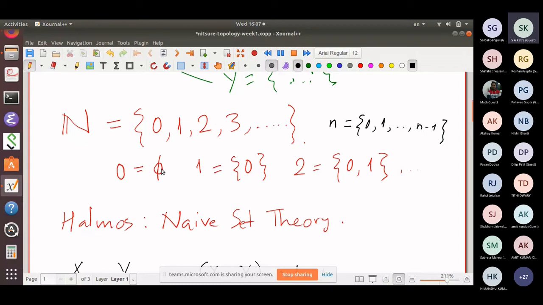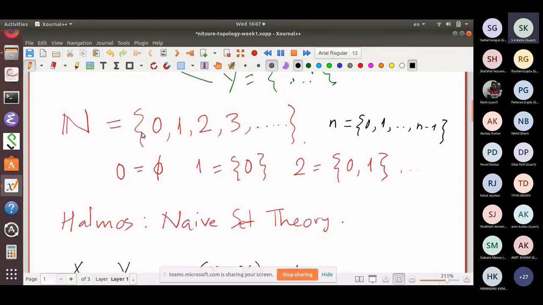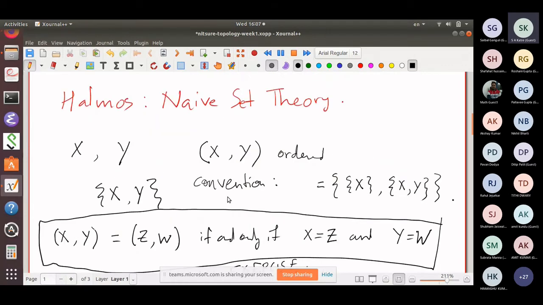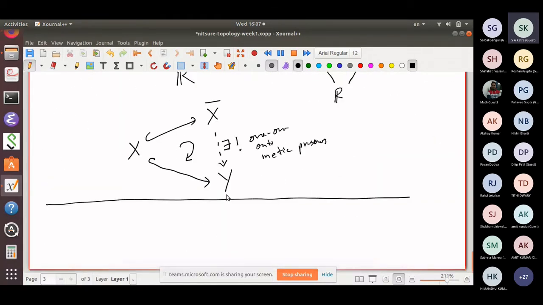Suppose you want somebody to understand 0. After all, natural numbers are unique up to unique isomorphism. These are my natural numbers. Suppose somebody else makes another copy of natural numbers. Somebody's natural numbers may be 0, 1, then 1 1, then 1 1 1, and so on. You get the idea. These are his natural numbers.